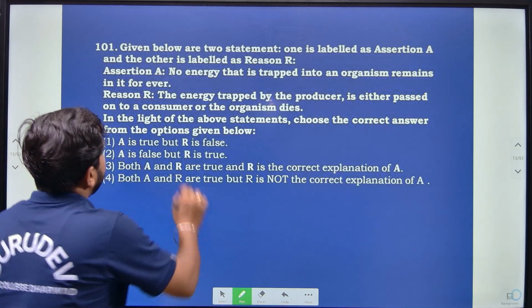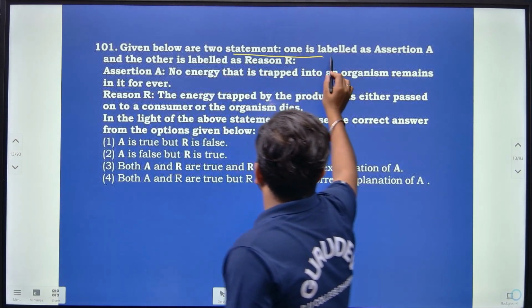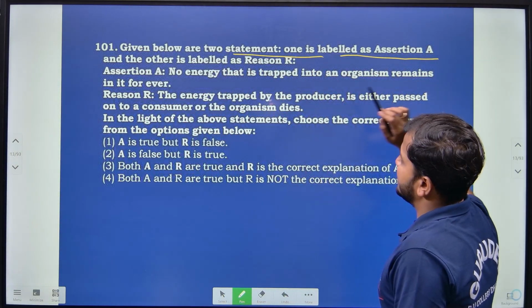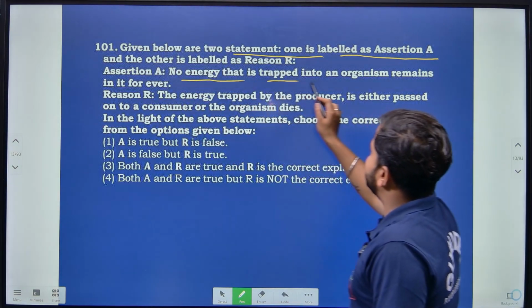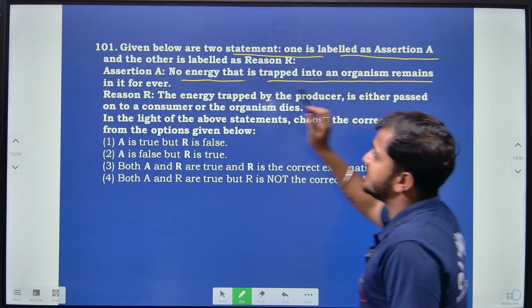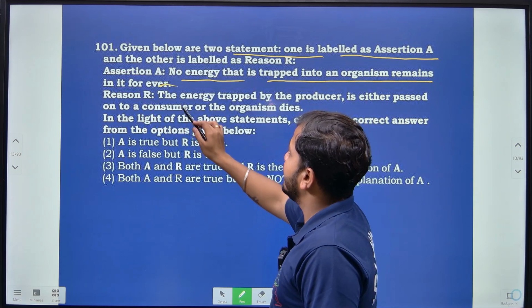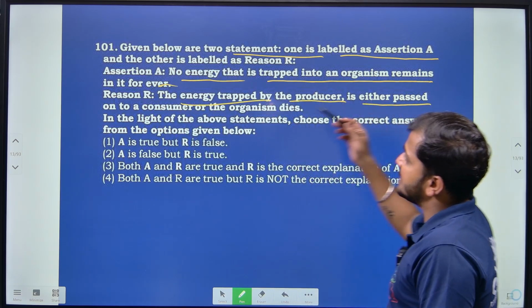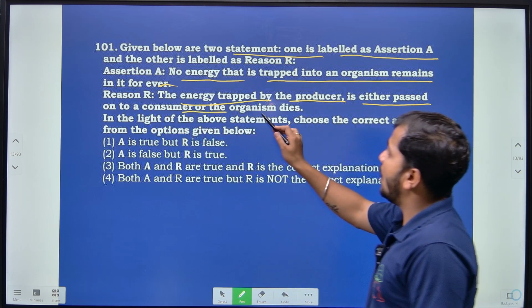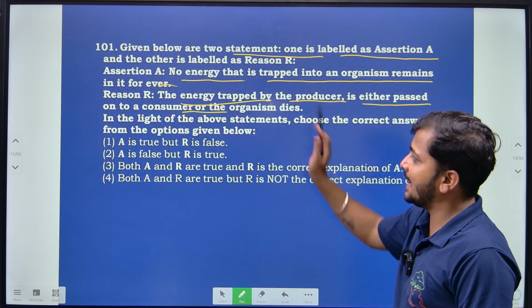Then given below are two statements, one labeled Assertion A and the other Reason. No energy that is trapped into an organism remains in it forever. The energy trapped by the producer is either passed on to the consumer or the organism will die.